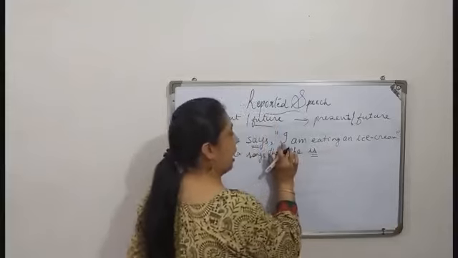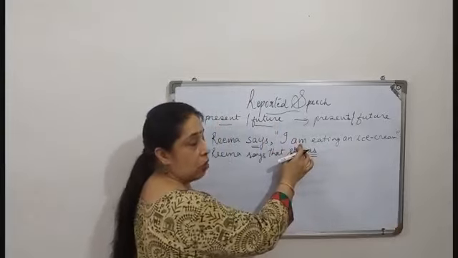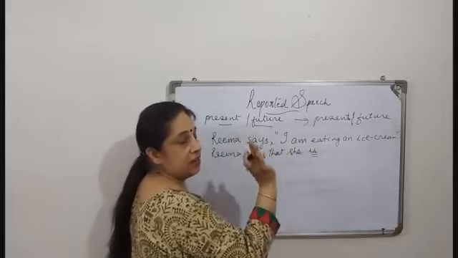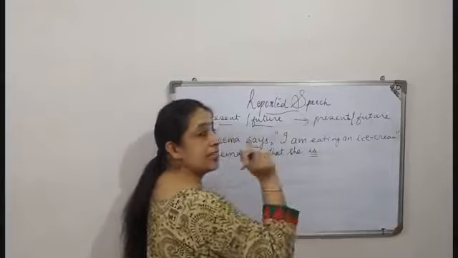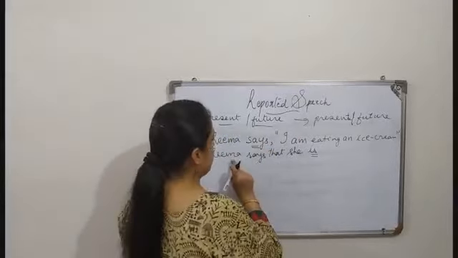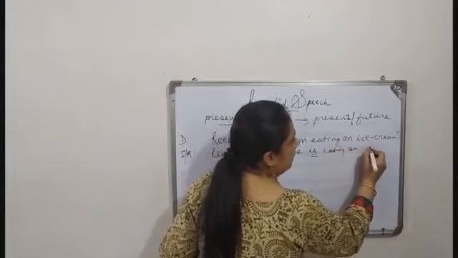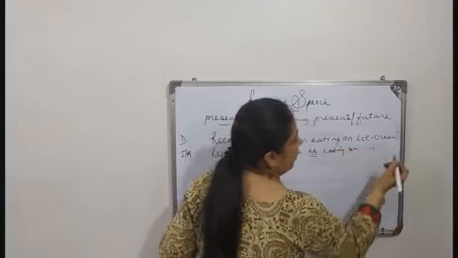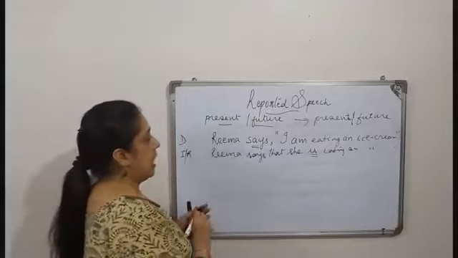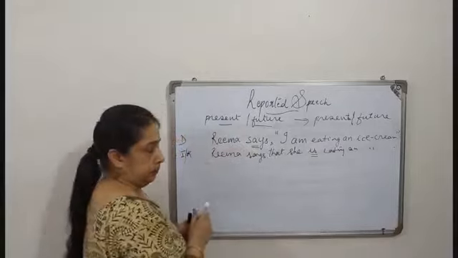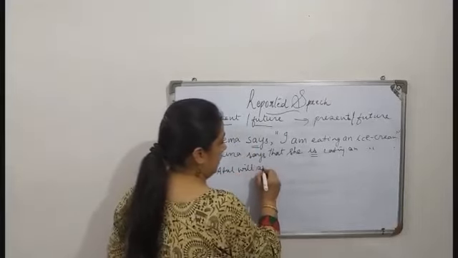So, I takes always the verb of am, I is incorrect, but she will take as is. So, it will remain as present tense. Alright? Rima says that she is eating an ice cream and full stop. No inverted commas. Okay?